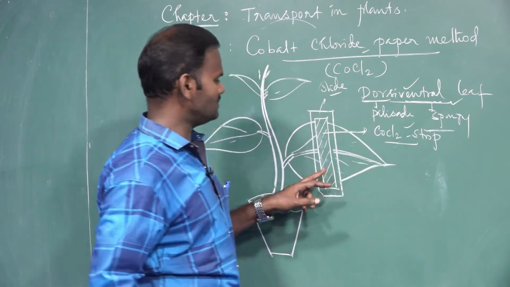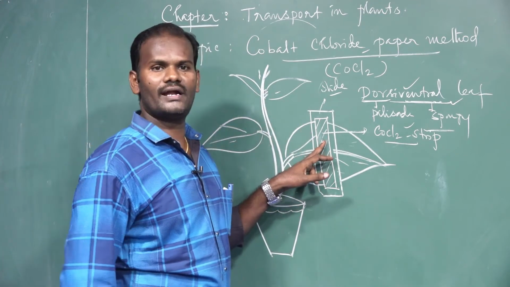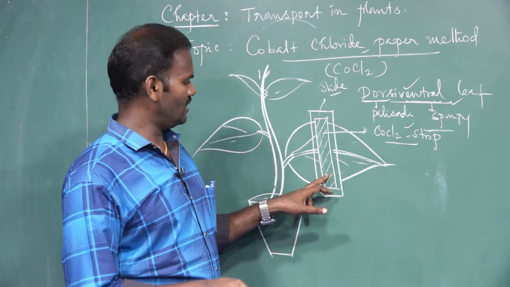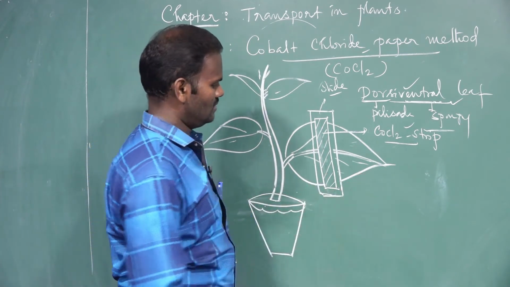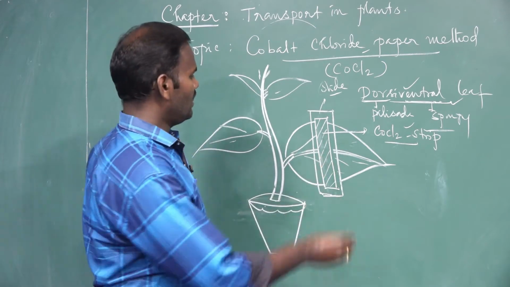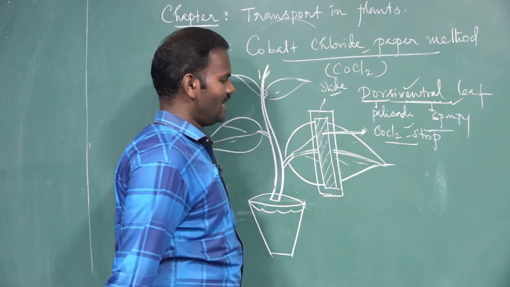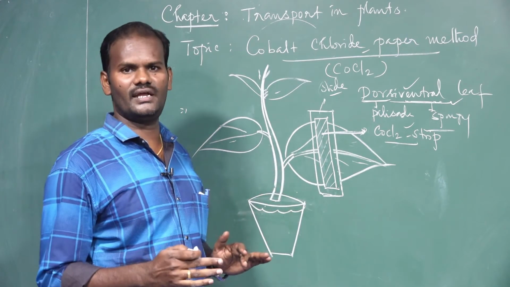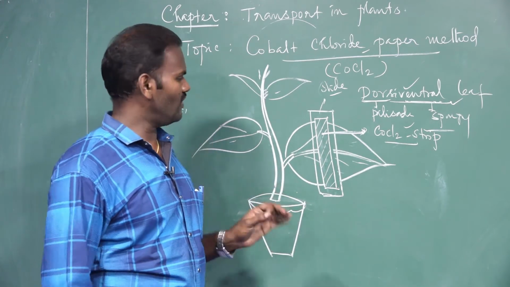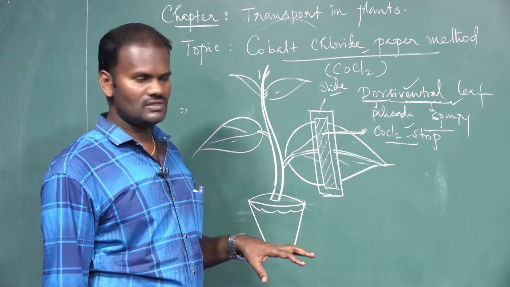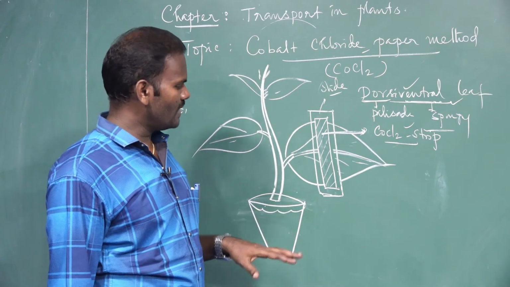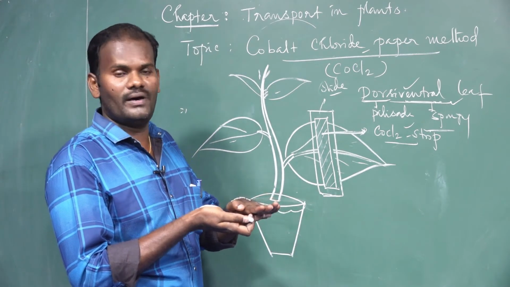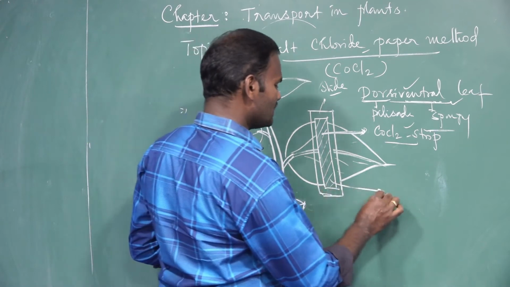If we place the glass slide over the cobalt chloride paper, it makes them immobilized, with the help of sticks tied over it. Now this entire experiment is kept in scorching, extreme sunlight for a few hours. After a few hours, what we can observe is that especially the lower surface of the cobalt chloride paper turns pink in color.